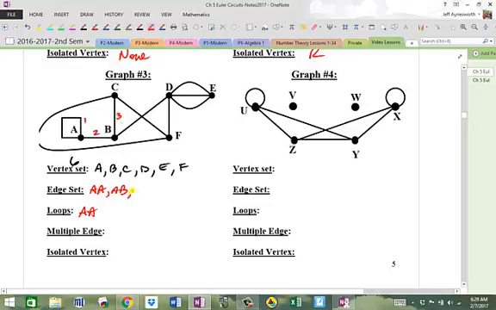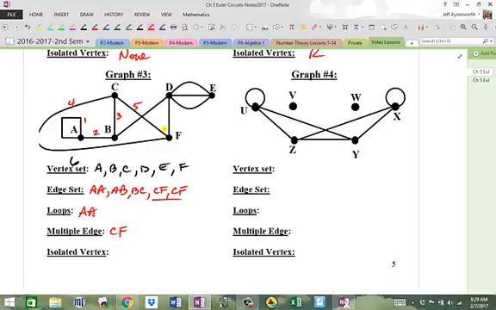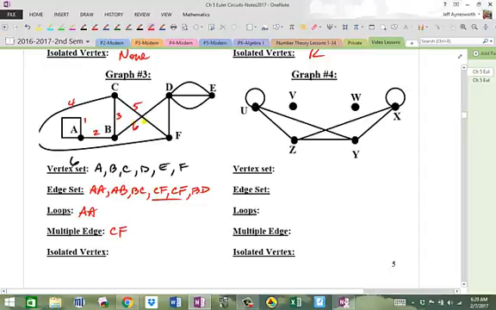And then I see CF twice. So 4 and 5. CF, CF. There's your multiple edges right there. CF, that's one multiple edge, because it's two vertices that are joined by more than one edge. And then I see BD here, and that's 6. DF, that's 7.